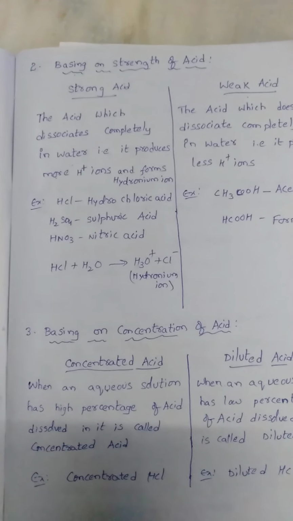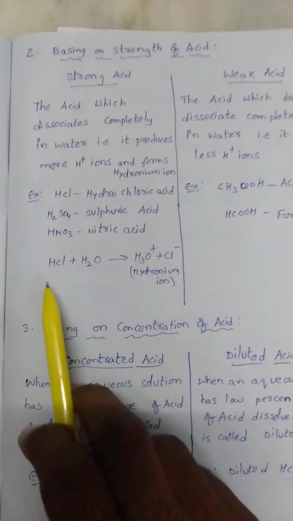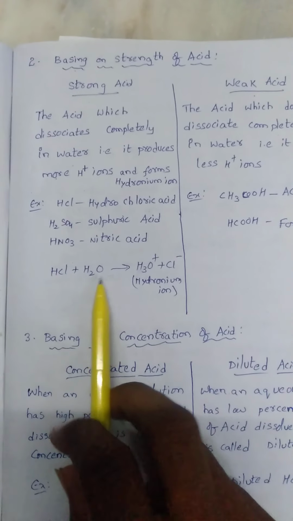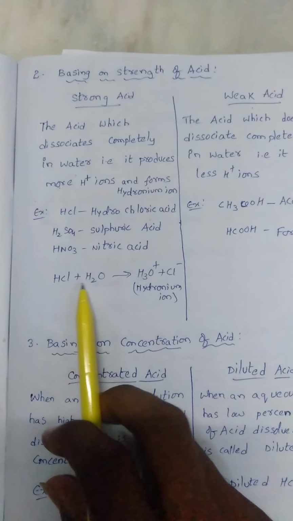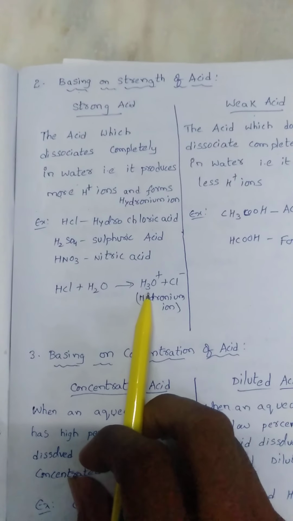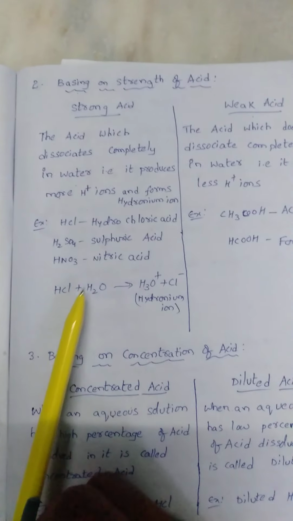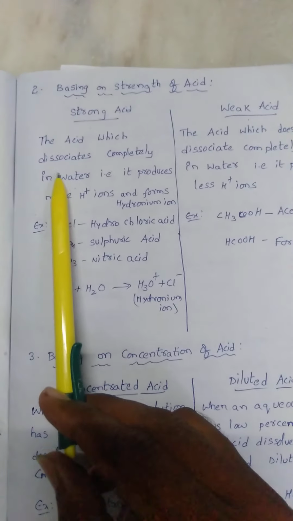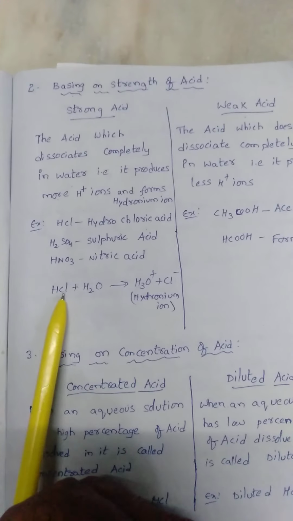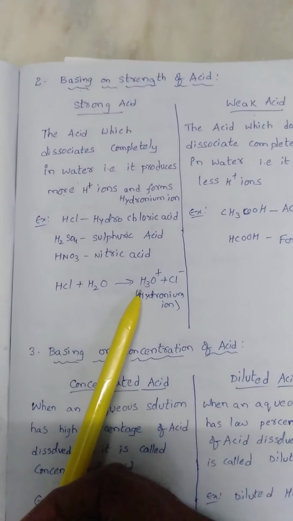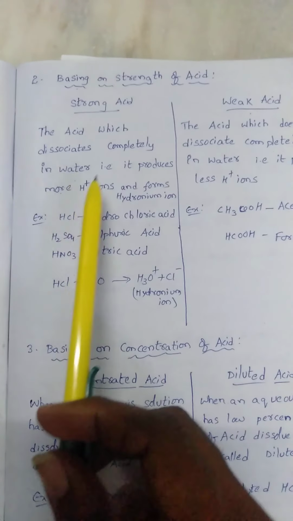A strong acid is such an acid which gives H plus ions completely. See this example: HCl is an acid, and on reacting with water, all the H plus ions come out of the HCl, combine with the H2O, and form H3O plus. Dissociation means breaking into pieces, so a strong acid completely dissociates in water. In the presence of water, this acid breaks into different species, and after breaking, it produces a hydronium ion. So it is called a strong acid.